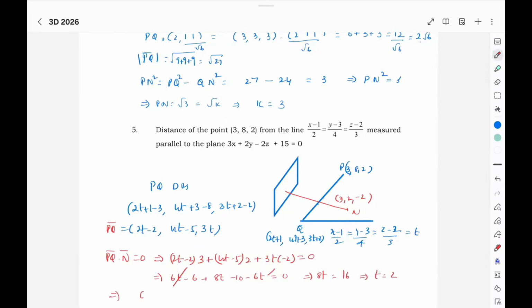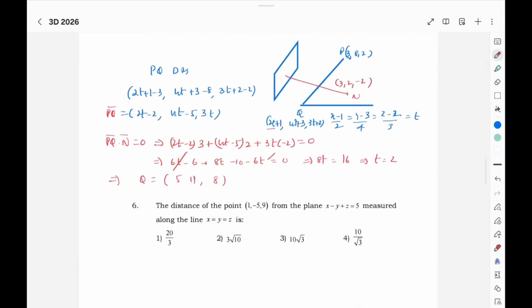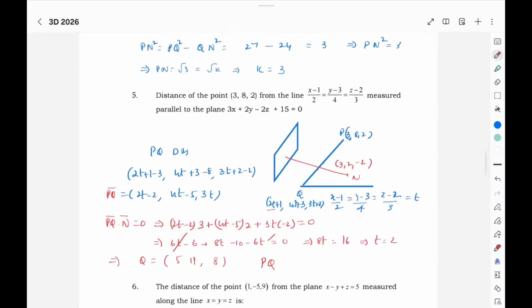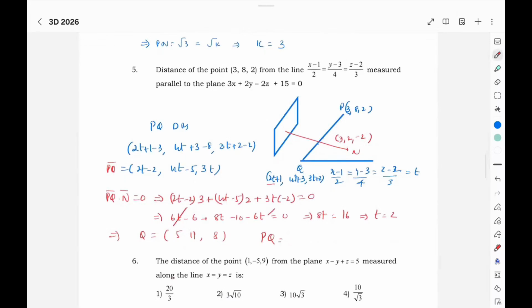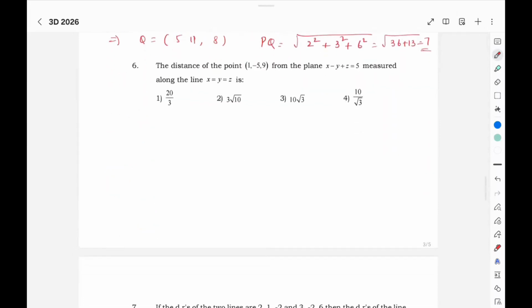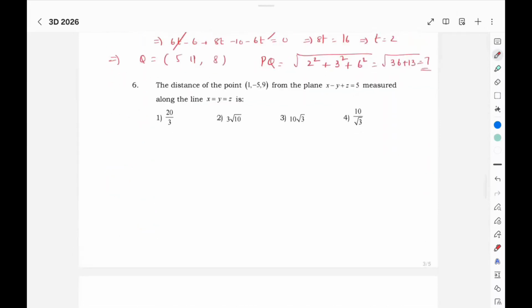Which implies the Q coordinates, substituting T, are 5, 8 plus 3, 11, 6 plus 2, 8. After getting P and Q, you can find the PQ distance as just the distance between the points: 5 minus 3, 11 minus 8, 8 minus 2, squared. 4 plus 9 plus 36, you get 7.